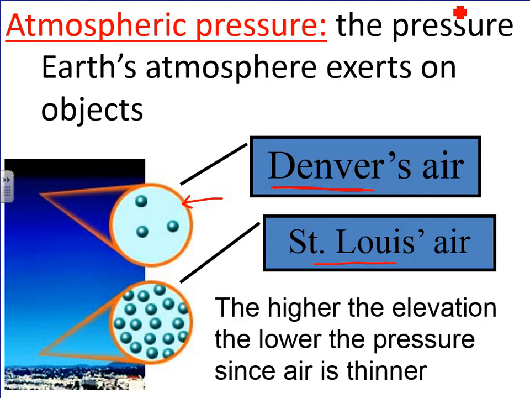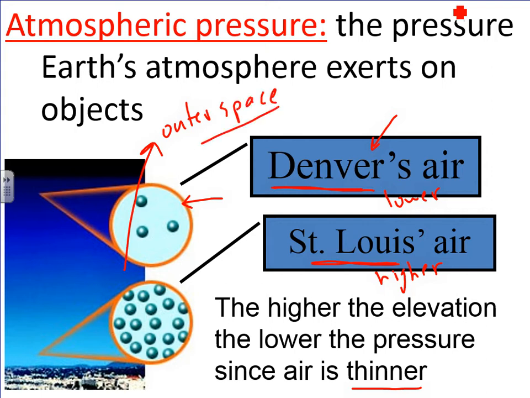The pressure is higher here, and then lower in Denver, which has an effect on many properties in Denver. So here it says the higher the elevation, the lower the pressure, since air is thinner. And think of it as the higher you go in elevation, the closer to outer space you get, and outer space has no pressure. So that's why you get lower and lower pressure as you go higher up.